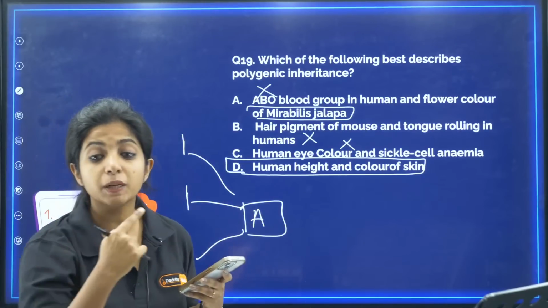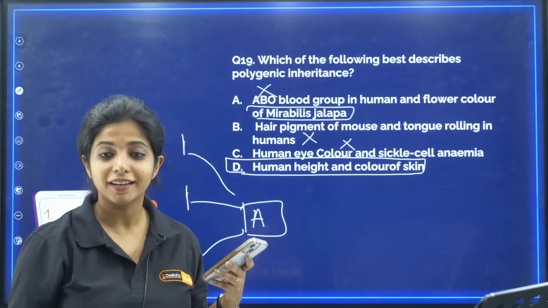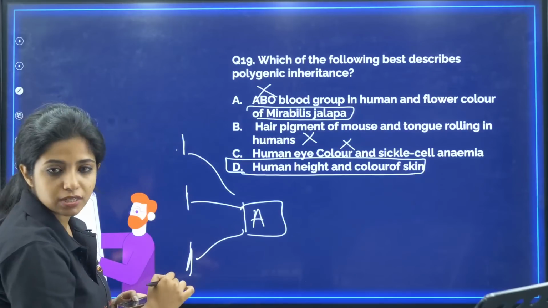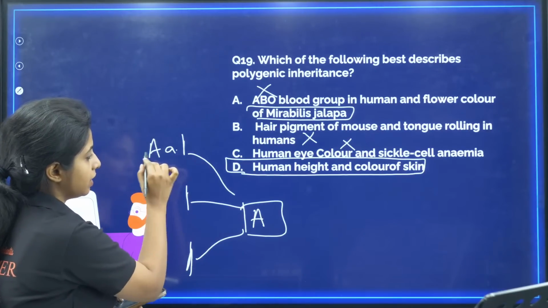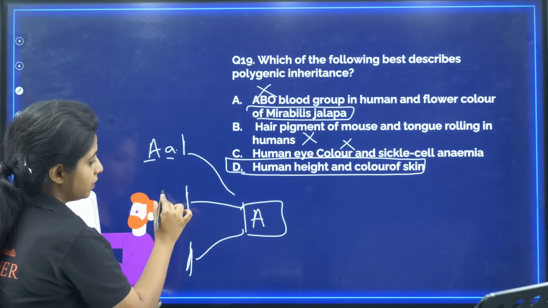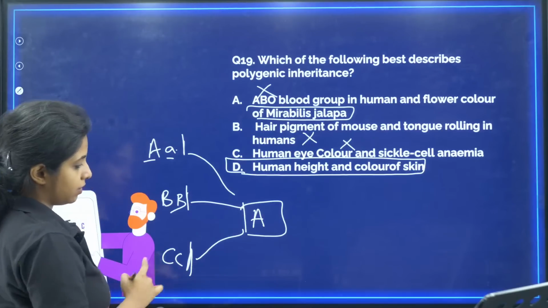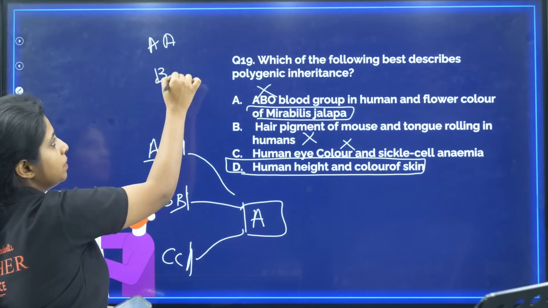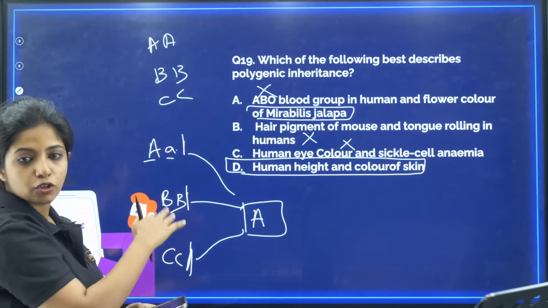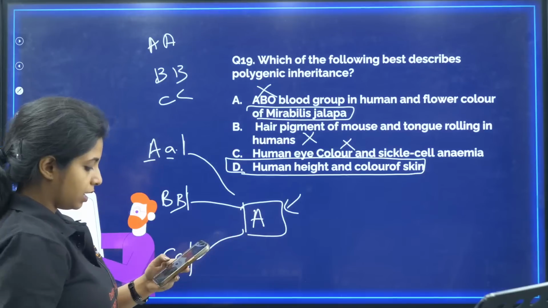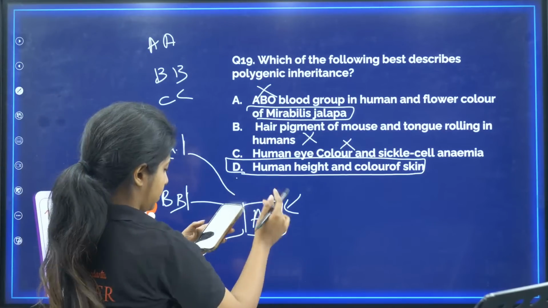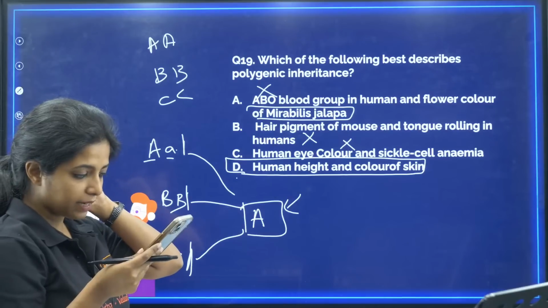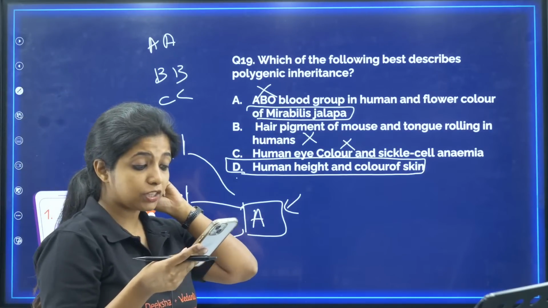Which is why we have multiple skin colors. My skin color is not your skin color, right? Everyone has different skin colors because it is coded by multiple genes. For example, I have two genes like this, then this, then this. That is why I have got this skin color. Yours might be A, B, B, C, C. Either way, there are multiple genes coding for one thing. So your answer becomes D. Ma'am, please could you explain, height is also an example of polygenic? Polygenic, okay?